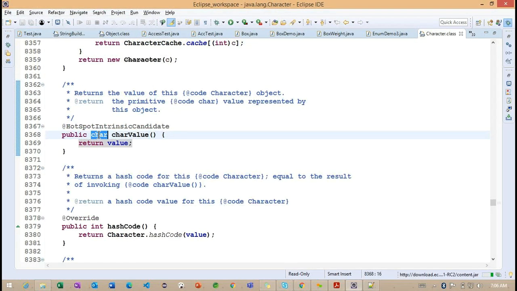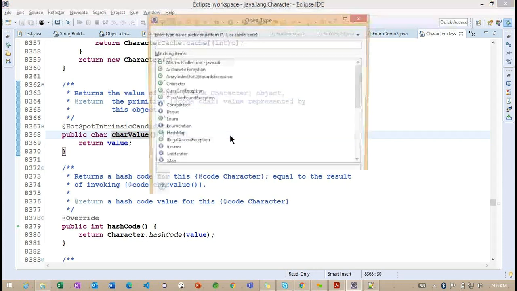You can see the Character class returns the primitive type char from charValue. From this wrapper class, if you want to return a primitive value, you can go for the method called charValue. So this is the way we convert the value into the wrapper class, and the same value back into the primitive type.